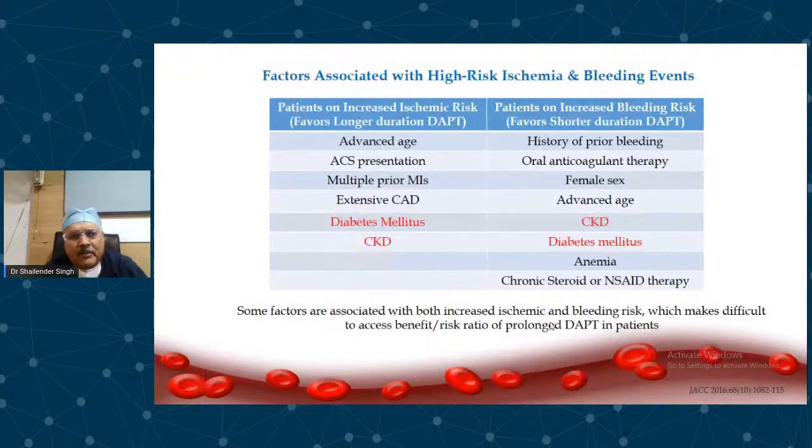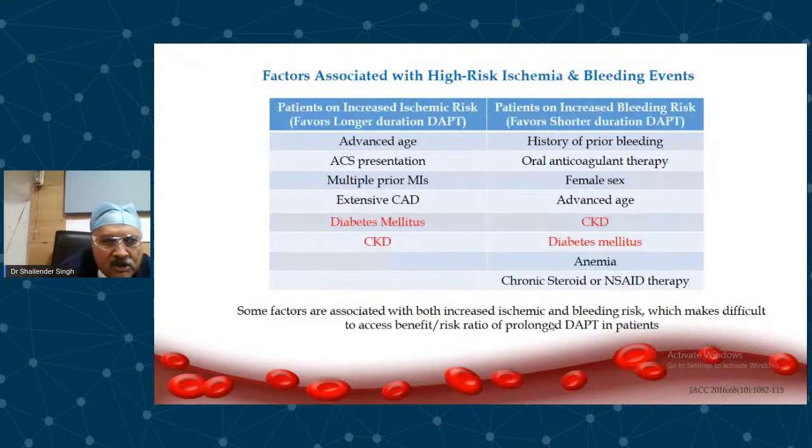So how to predict bleeding? That is the main problem that we face when we are selecting the duration of DAPT. So for predicting bleeding, there is a score called the PRECISE-DAPT score. This is a very simple score. It's a nomogram actually. If you have the nomogram, you can predict this bleeding risk. You can see here in the blue is the major TIMI bleeds and then major all bleeds, and in the red is the major bleeds. As the bleeding score increases, there is an increase in the bleeding.